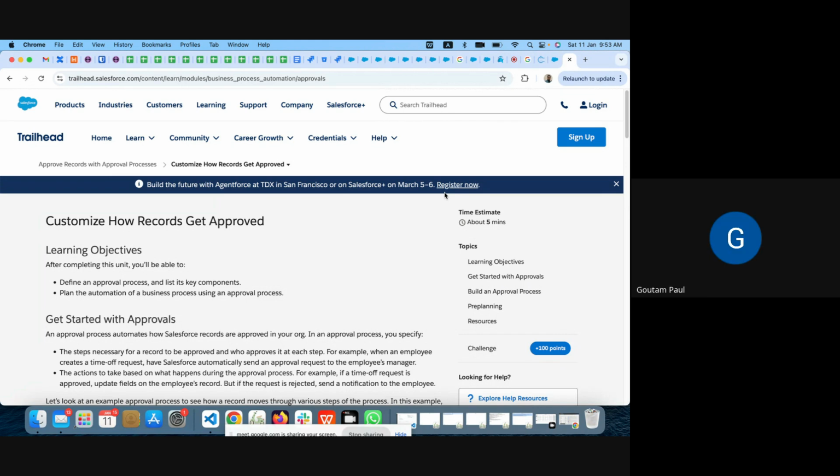Okay, you will put the automation so that it automatically goes to the higher-ups for approval. Right. Ideally, there is a button you will click on, Send for Approval.